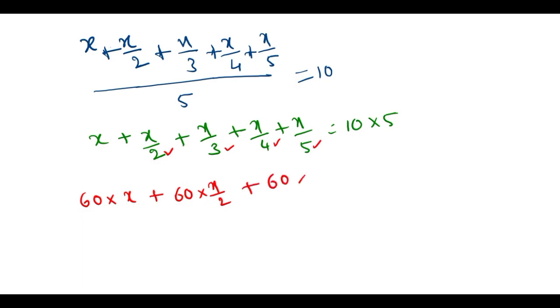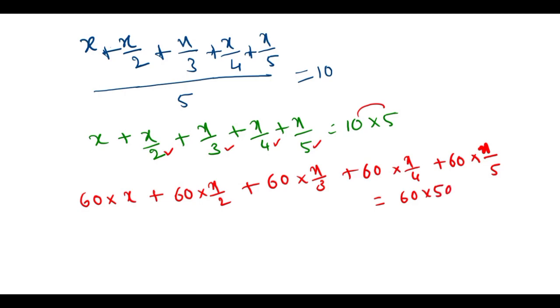That is 60 into x by 3 plus 60 into x by 4 plus 60 into x by 5 is equal to, this is 10 into 5, 50. Then 60 into 50 we write here. 2 ones are 2, 2 30s; 3 ones, 3 20s; 4 ones, 4 15s; 5 ones, 5 12s.